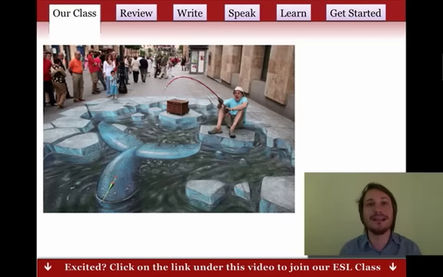Welcome to lesson 9. I'm going to start with a picture. What is this picture? Who knows? Tell us about it. I see a man. I see a whale. I see water. There's a sidewalk. I see a mall.